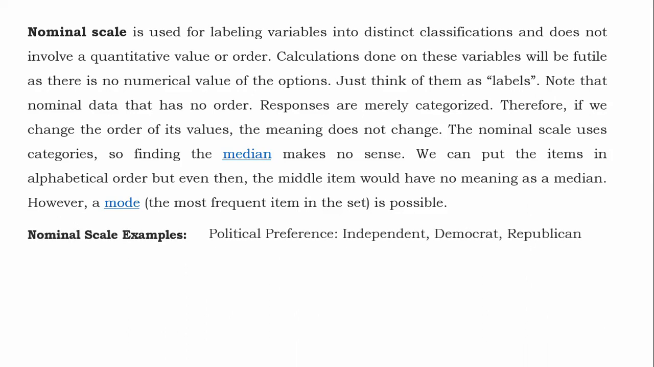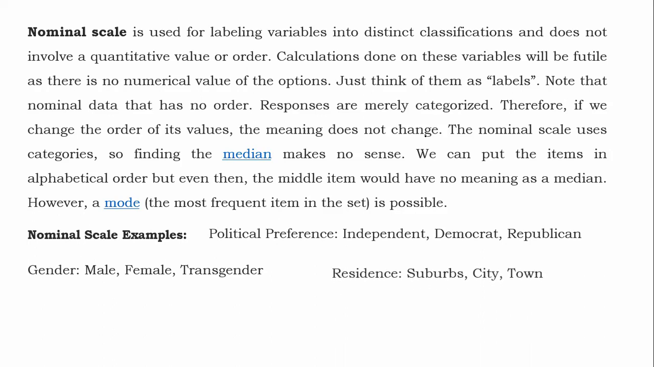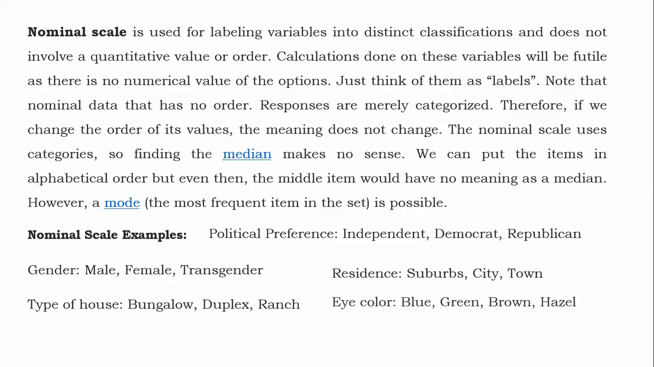Nominal scales: political preference, such as independent, Democrat, Republican. Gender, as I already told: male, female, transgender. Residence: suburbs, city or town. So there is no preference, meaning one is not superior to another. There, as such, there is nothing. Type of house: bungalow, duplex, ranch. Eye color: blue, green, brown.